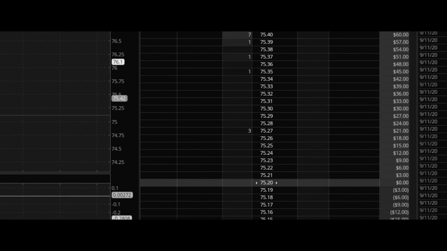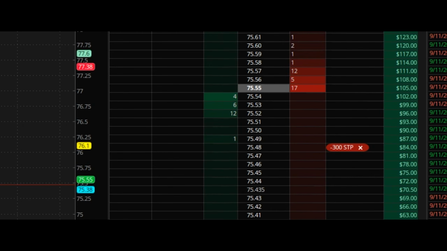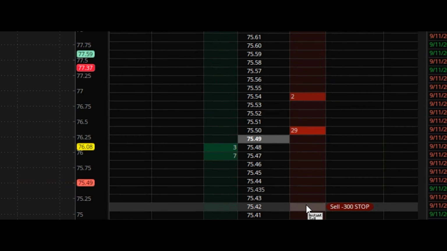Also, something to just know about a stop loss is that when it gets triggered, it will turn into a market sell order. So just know that in some cases you could get sold out at a different level. This could be a penny or 2 pennies or even more depending on just how volatile the stock was when it hit your stop loss. And you can see that in this example because I raised my stop loss to $75.52, which was at $96 a profit. But when the stock came down so fast and it hit it, it turned into a market sell order and the very next buyer for my order was at $75.49.